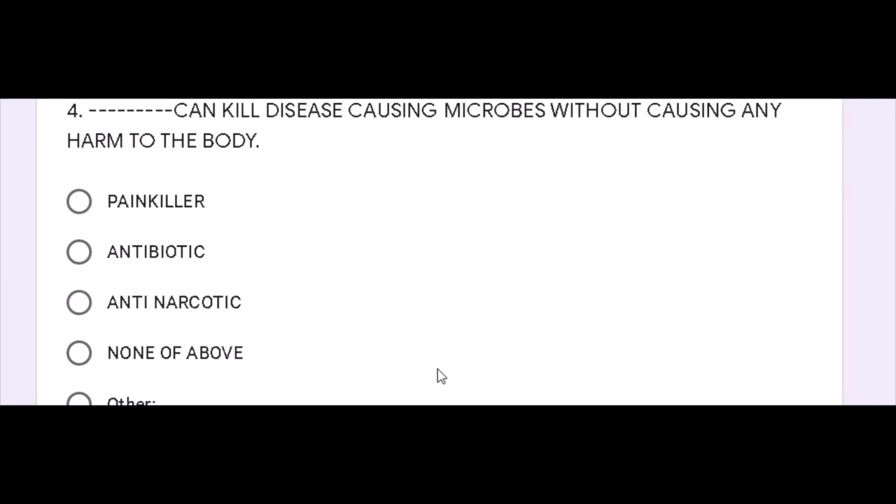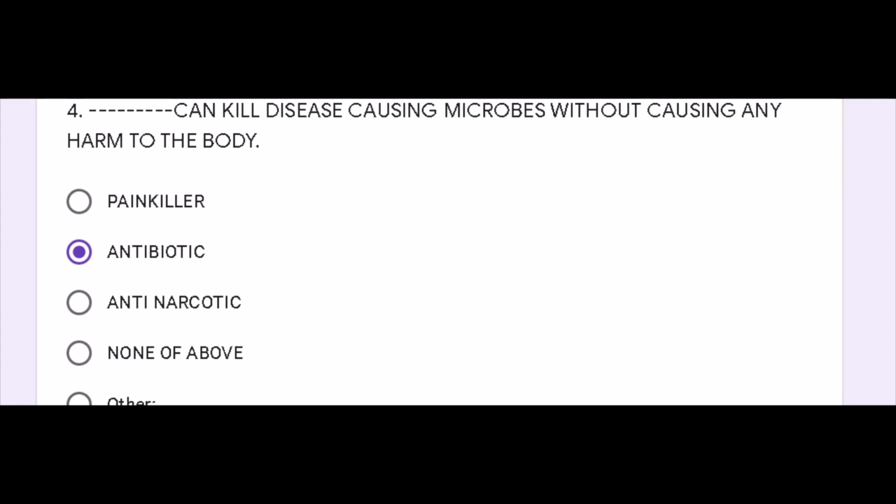Your question number 4 is dash can kill disease causing microbes without causing any harm to the body. It was a multiple choice question. So your options were painkiller, antibiotic, anti-narcotic and none of the above. So the correct answer was antibiotic. Antibiotics are basically the drugs which are used to kill the microbes without causing any harm to the body.